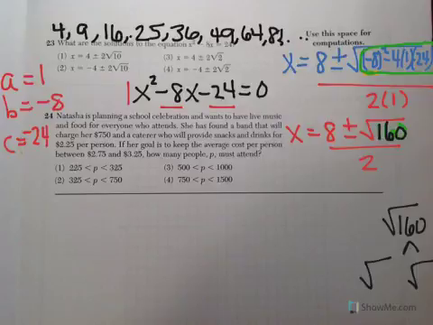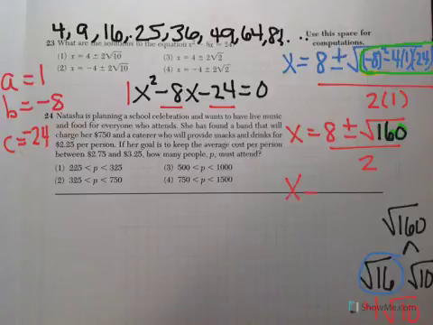Of those numbers, it looks like 16 will work, and we have 16 and 10. And 16 is the perfect square. The square root of 16 is 4, and then we bring down the radical 10.